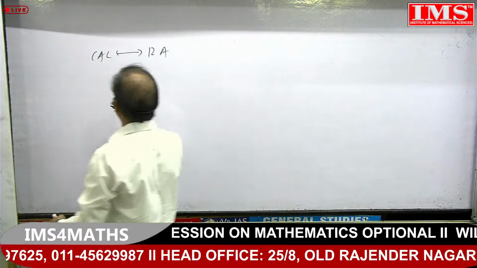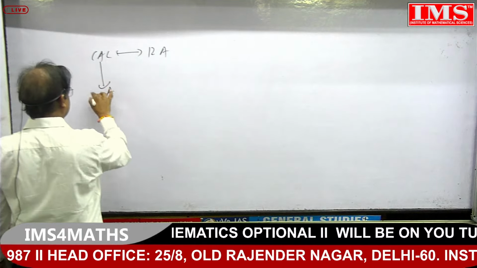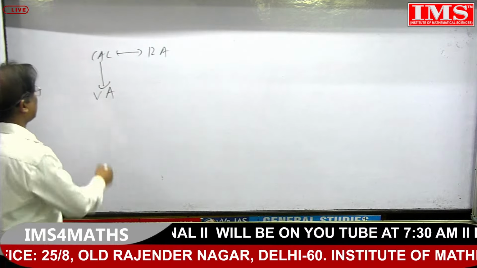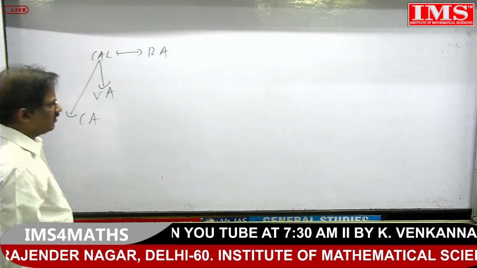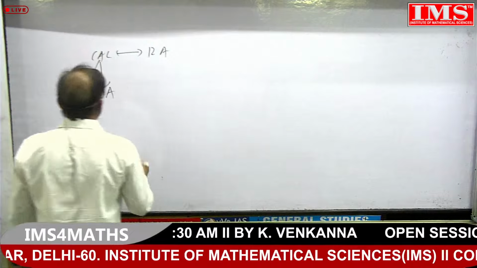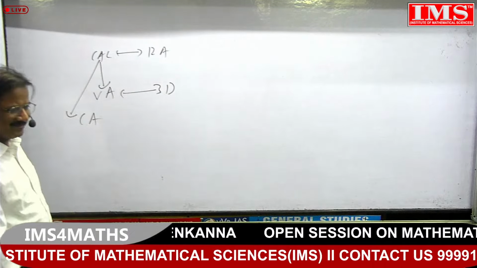And this calculus will help you with what? Vector analysis. And somewhere this calculus will help you in complex analysis. Again, I would say 3D geometry will help you in vector analysis.